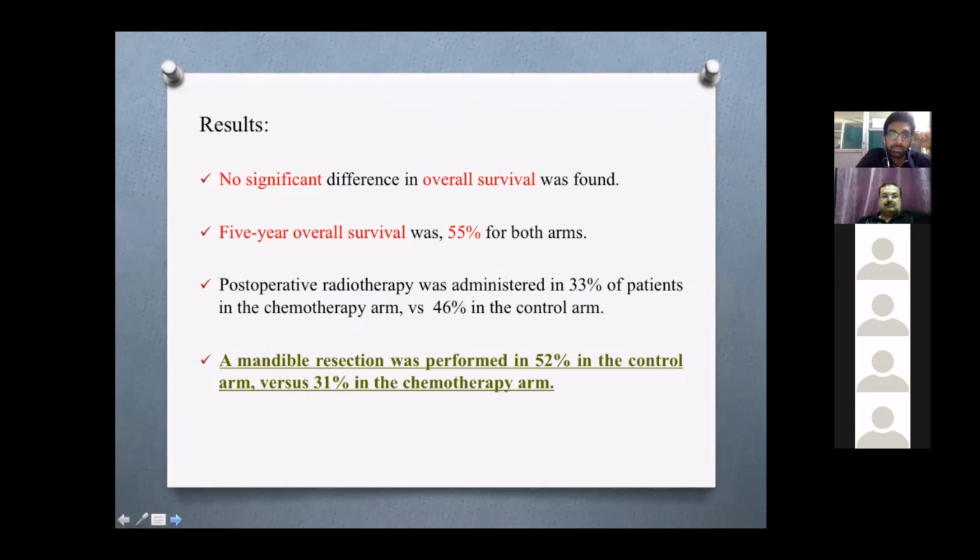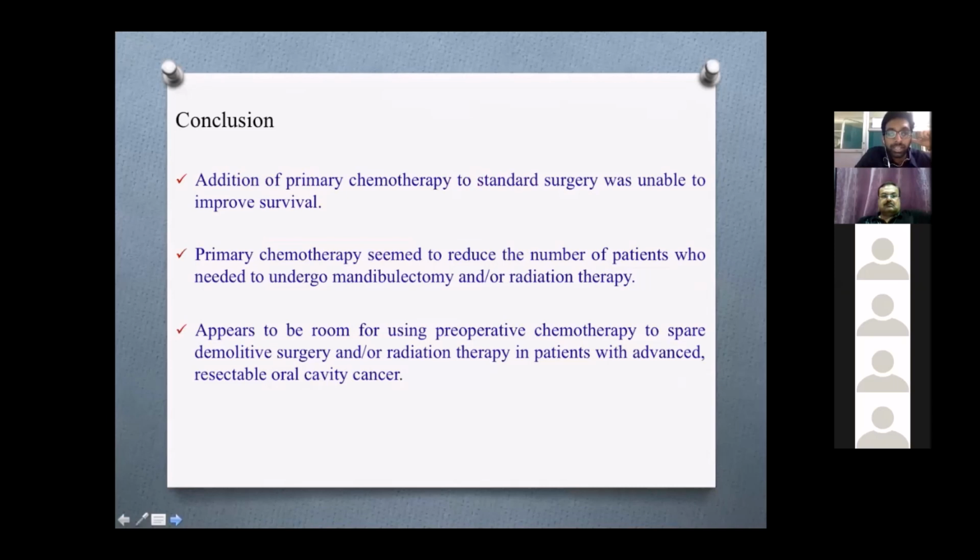The results were that there was no significant difference in overall survival, and the 5-year survival was also the same. But post-operative radiotherapy was administered in only 33% of patients in the chemotherapy arm and 46% in the control arm. A mandible resection was performed in 52% in the control arm versus 31% in the chemotherapy arm. So the conclusion is that primary chemotherapy added to standard surgery was unable to improve survival, but it seemed to reduce the number of patients who need to undergo a mandibulectomy or radiation therapy.